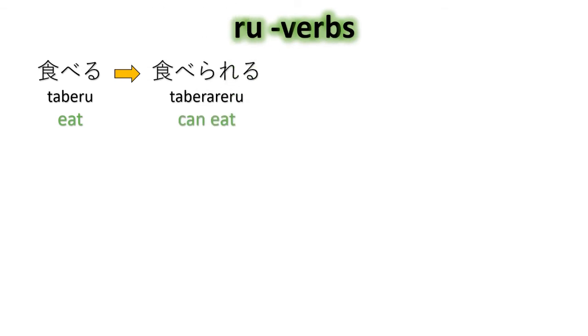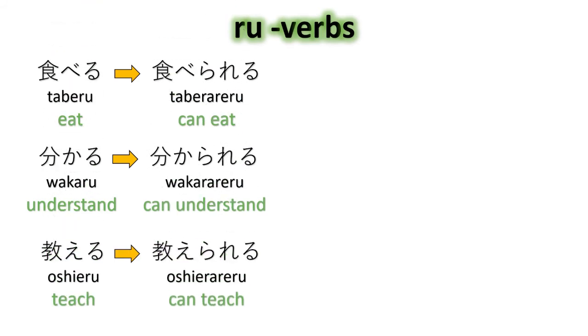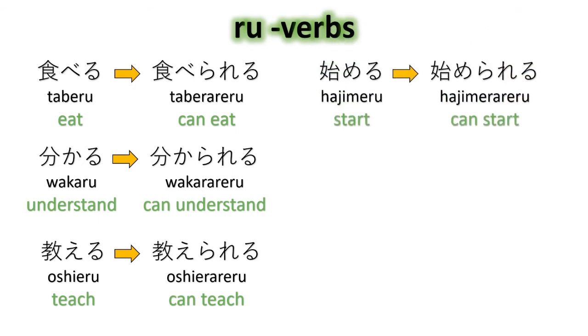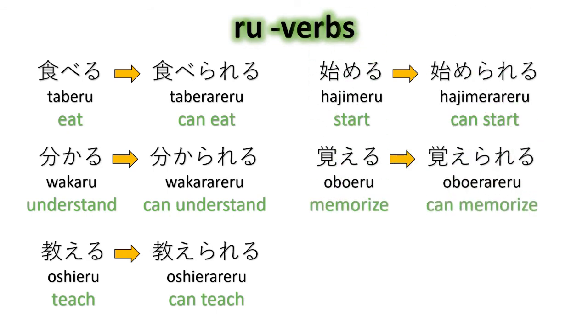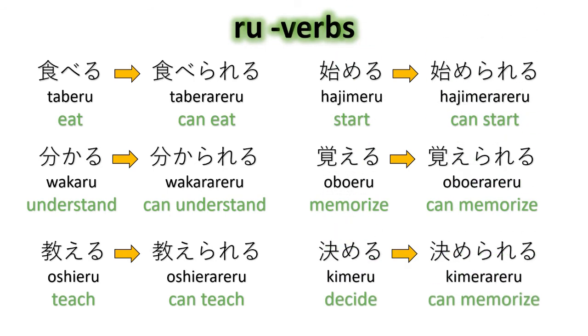So these are the other examples. Taberu, taberareru. Wakaru, wakarareru. Oshieru, oshierareru. Hajimeru, hajimerareru. Oboeru, oboerareru. Kimeru, kimerareru. Okay?